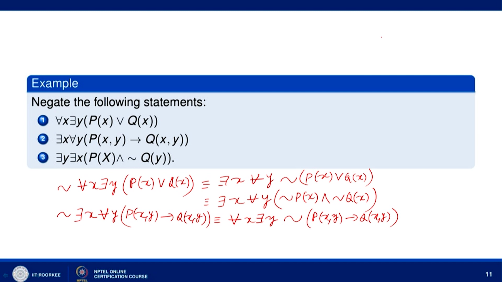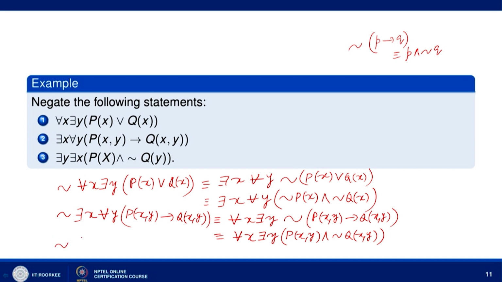We have seen that in the case of propositions, negation of p implies q is equivalent to p and negation of q. So, we can write this as for every x there exists y, p x y and negation of q x y.